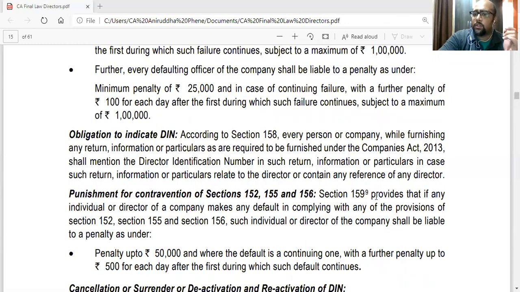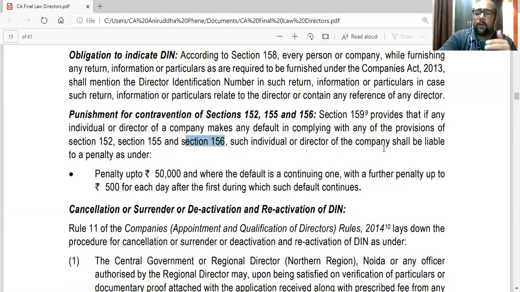Section 159 talks about a penalty. It provides that if any individual director of a company makes any default in complying with any of the provisions of 152, that is to get a DIN, section 155, tries to get more than one DIN, or 156, doesn't intimate the DIN to the company, then such individual or director of the company shall be liable to a penalty of up to 50,000, and where the default is a continuing one, with a further penalty up to 500 per day after the first, during which the default continues. So 50,000 plus 500 per day, it will start adding up till he complies with the provisions.